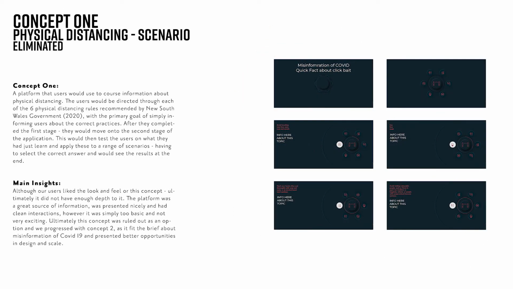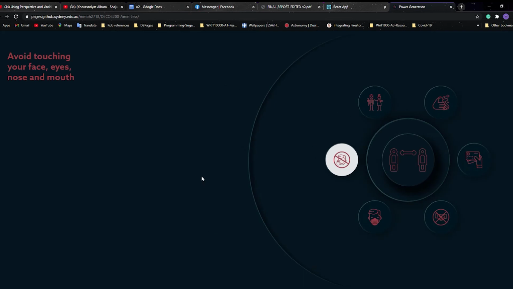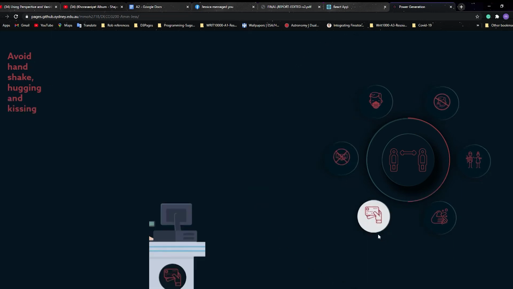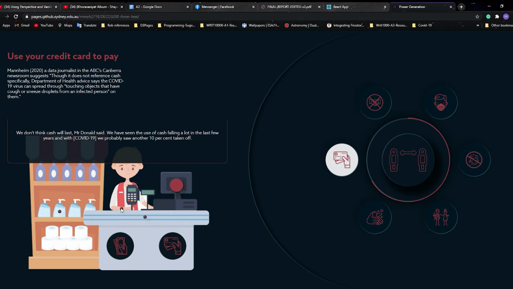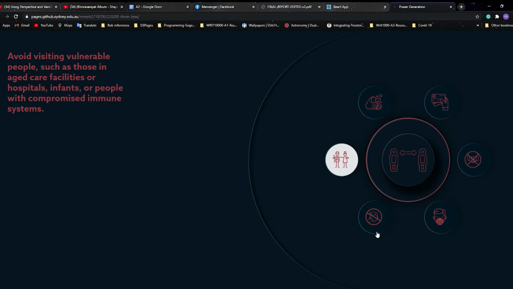Concept 1. Physical distancing scenarios. A platform users would use to source information about physical distancing. The user would be directed through each of the 6 physical distancing rules recommended by the New South Wales government, with the primary goal of simply informing users about the correct and current practices. After they completed the first stage, they would move on to the second stage of the application. Stage 2 tested the users on what they had just learned by applying their knowledge to a range of scenarios, having to select the correct answer, and would see the result at the end.